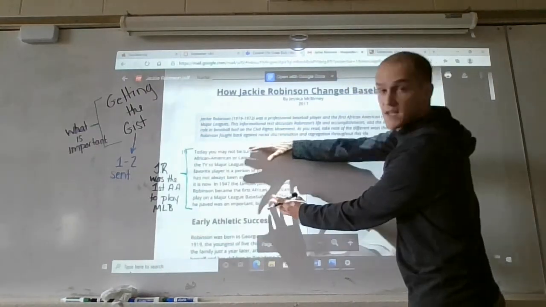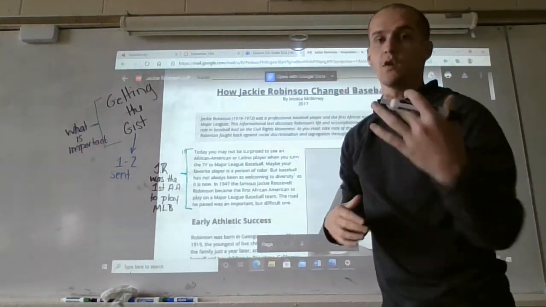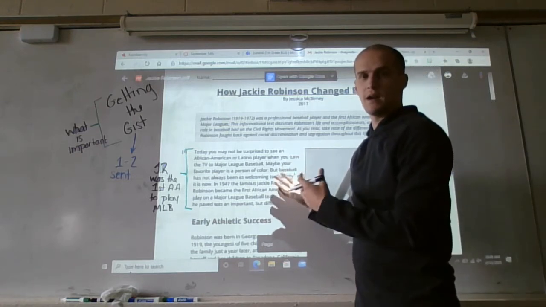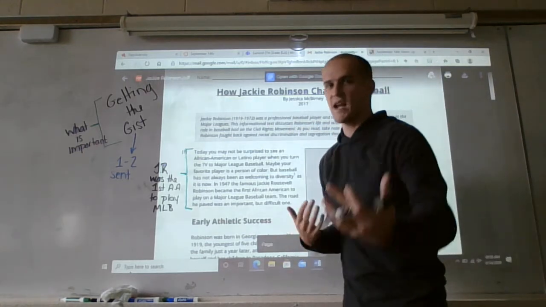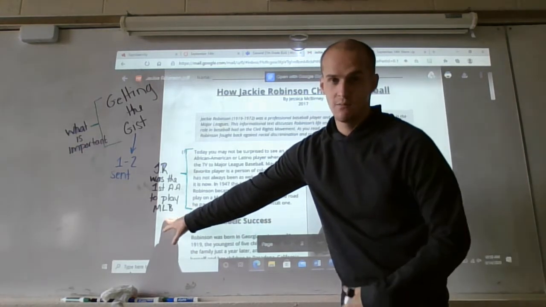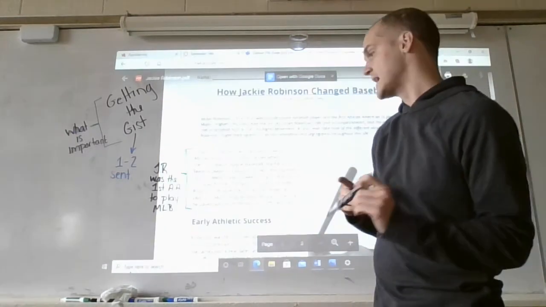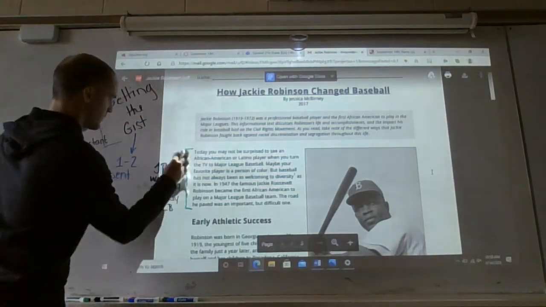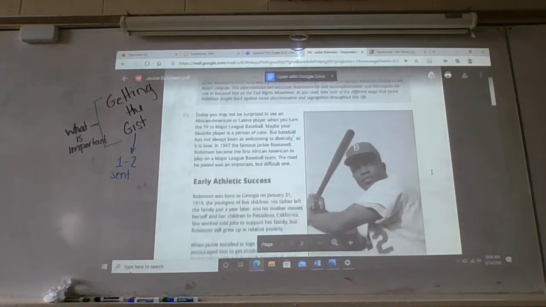What we've done is we've taken this entire paragraph and pulled out what's important. So if you get to a question at the end of the article that references paragraph 1, or asks you to reference the paragraph mentioning that Jackie Robinson is the first African American to play baseball, all you have to do is go find the gist statement that goes with that, and you know which paragraph has the textual evidence that you need. So I'm going to scroll down in the article, which means I'm going to have to erase this part right here. And we're going to try to get the next paragraph.